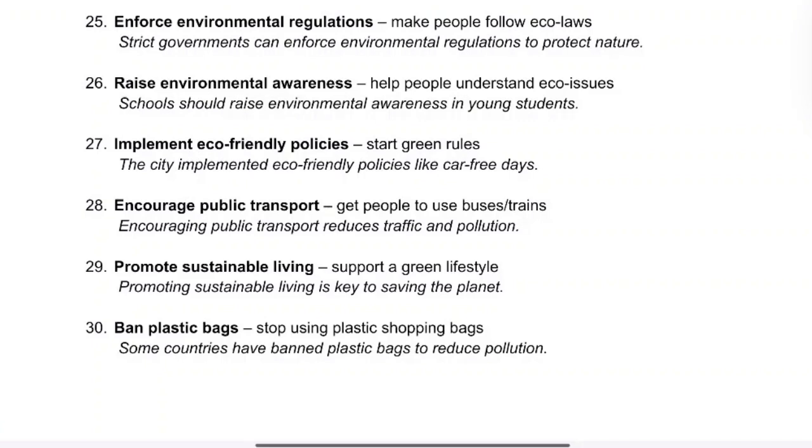29. Promote sustainable living. It is to live or support a greener lifestyle. Example, promoting sustainable living is key to saving the planet. 30. Ban plastic bags. It is to stop using plastic shopping bags. Example, some countries have banned plastic bags to reduce pollution.